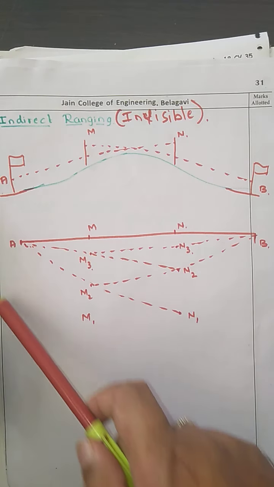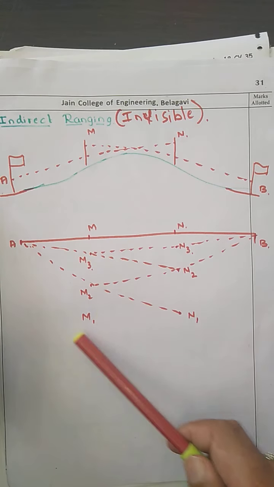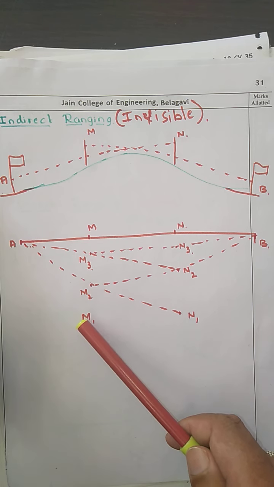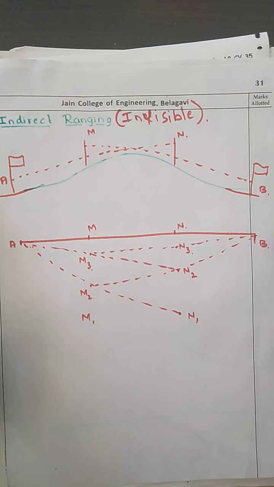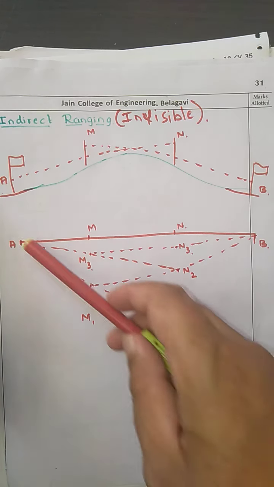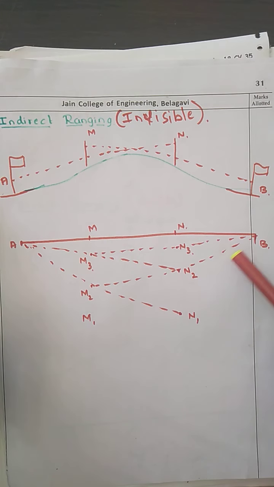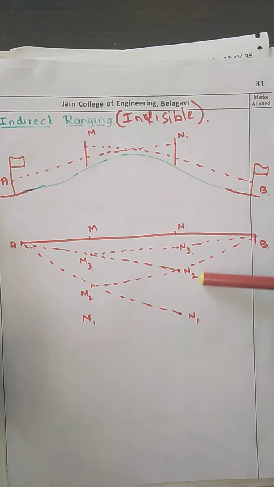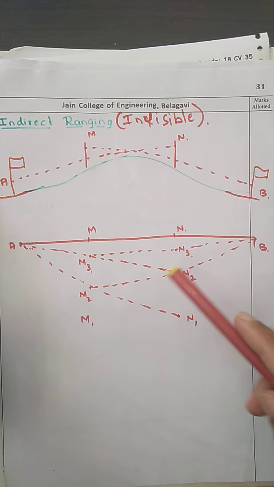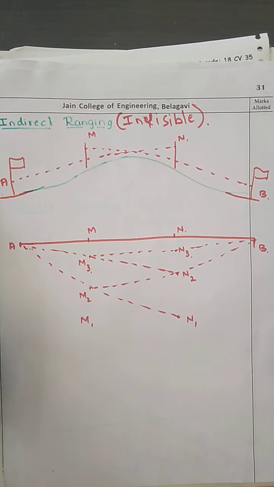Okay, I'll repeat it. The person who stands at A found that M1 is not in line, and he tells him to come to M2. Now the person at B looks at the person at N1. Earlier this was in line. Now he looks at N1 and finds that N1 is not in line, so he will tell him to come towards N2. So now M2, N2 and B are in the same line.